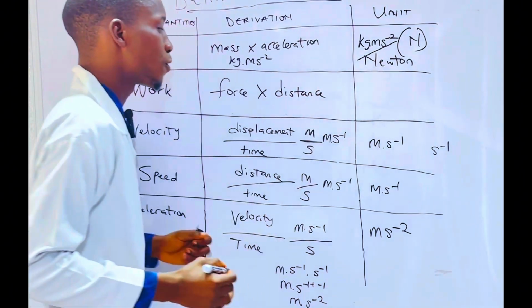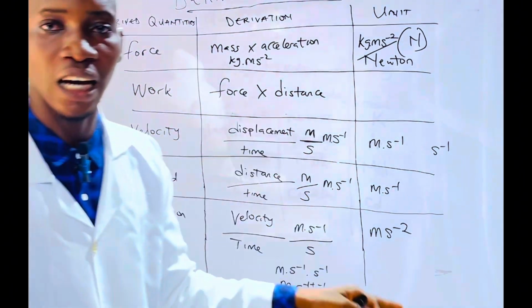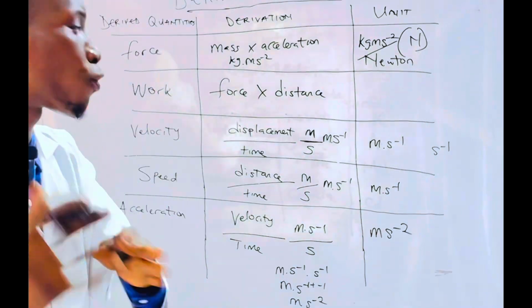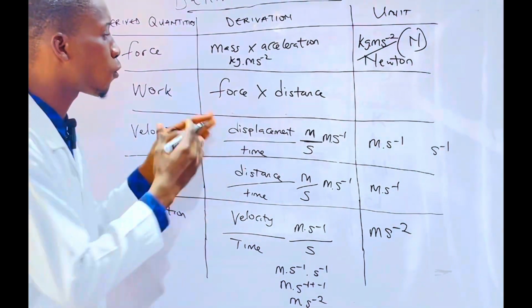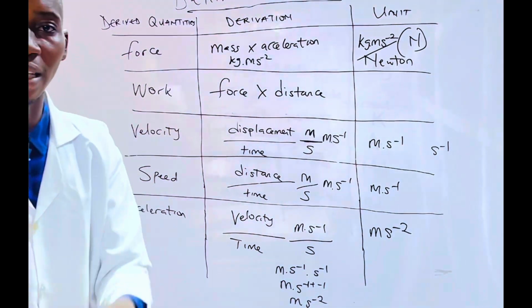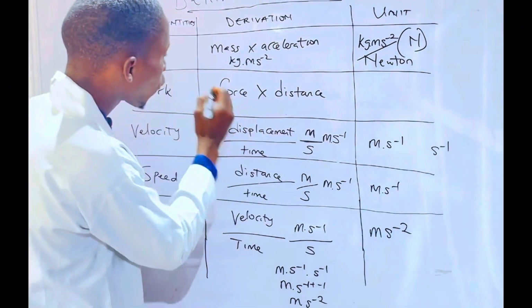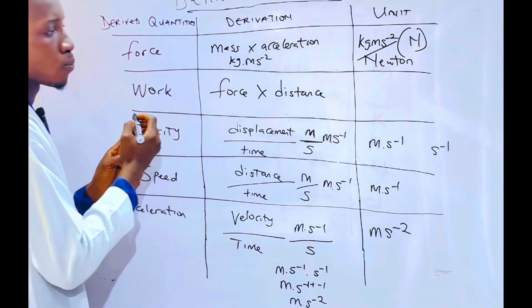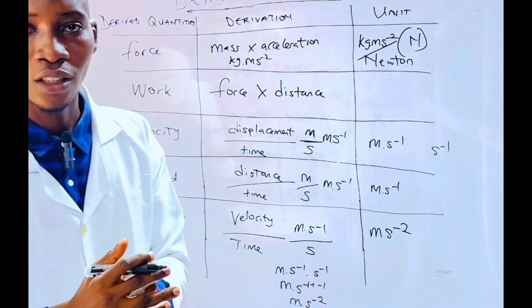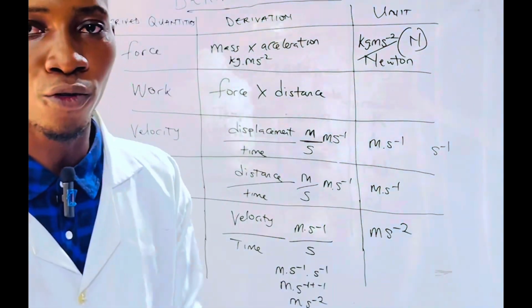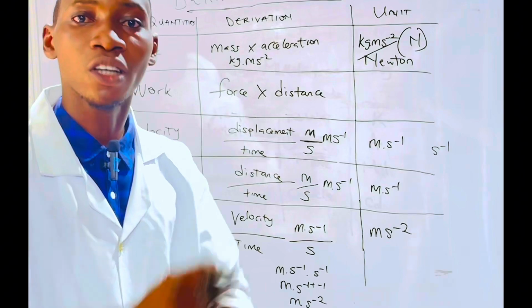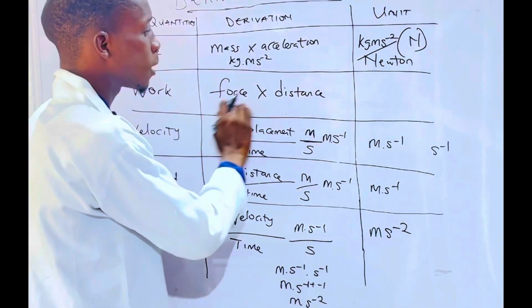Work is the product of force and its perpendicular distance in the direction of action of the force. This work is not done if a distance is not moved. So work is force times distance.